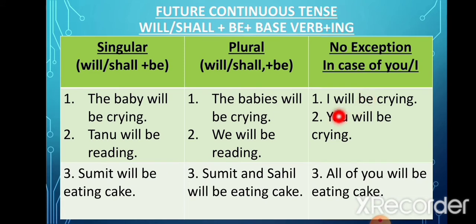Now in case of I or you, I will be crying, you will be crying, all of you will be eating cake. Now again the rule is the same. We have added ing to the verb and before that we have written will be.